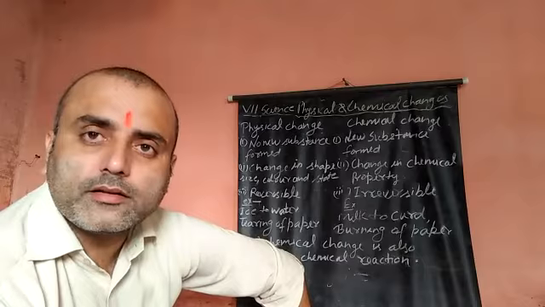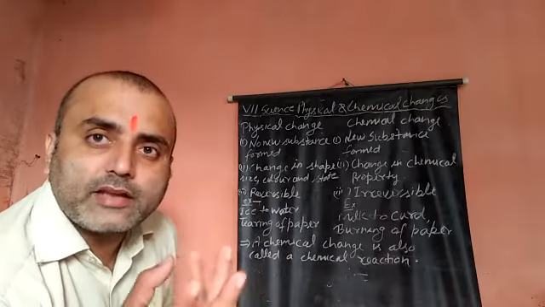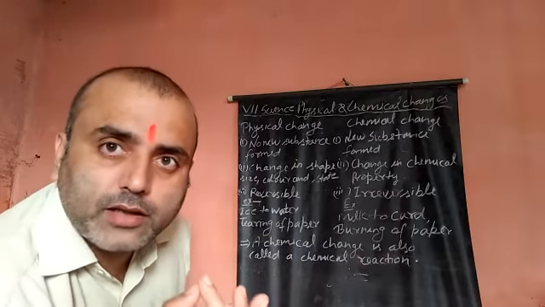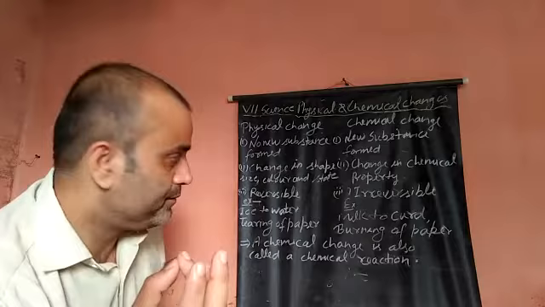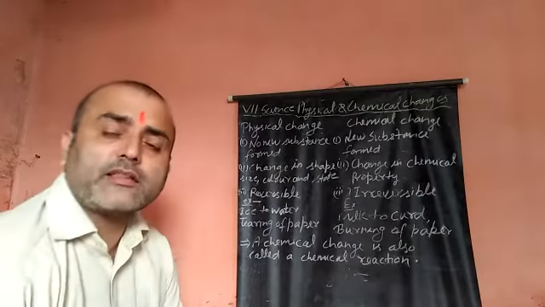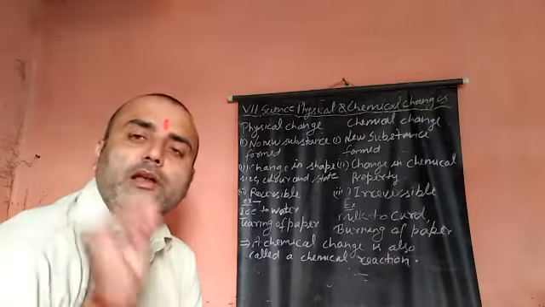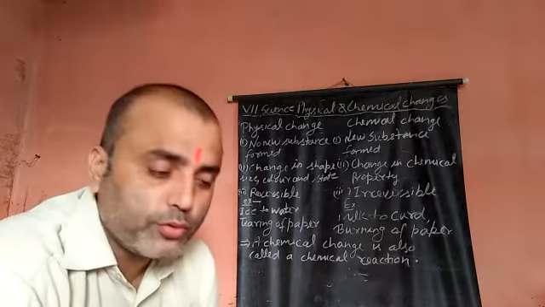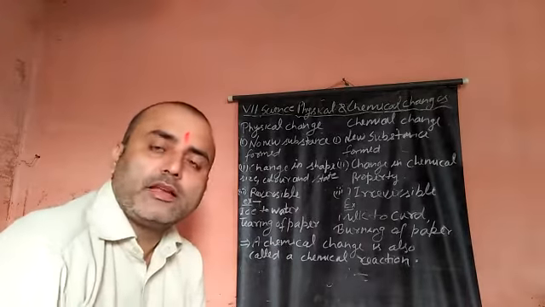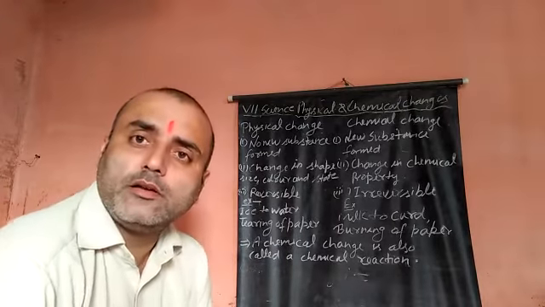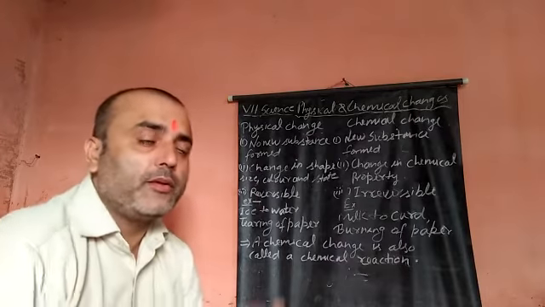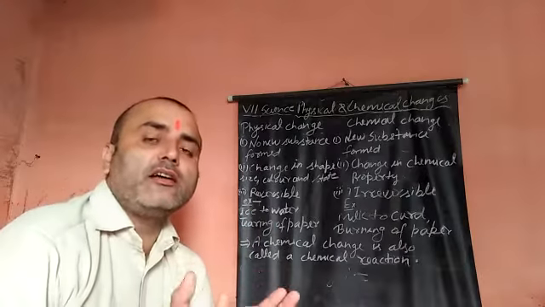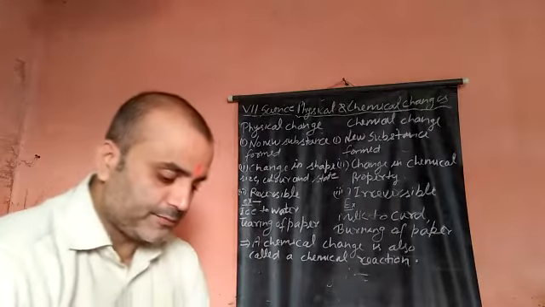Through an indicator. There are different types of indicators, such as litmus paper, phenolphthalein, and methyl orange. These are the indicators. If you have a red litmus paper, then a base changes it into blue. So you can say that magnesium hydroxide is a base. What happens in a base? A base changes red litmus paper to blue.